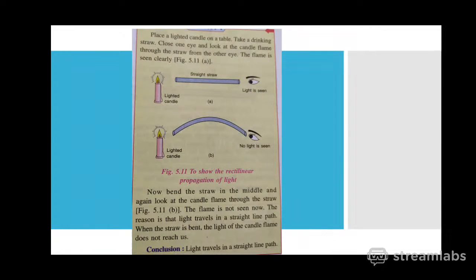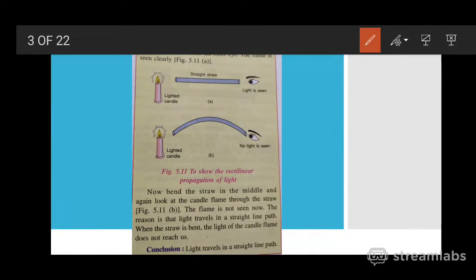Now I can make you understand this through an activity also. Place a lighted candle on a table and take a drinking straw.